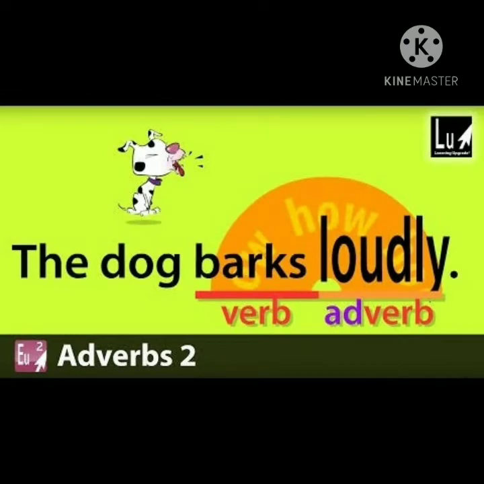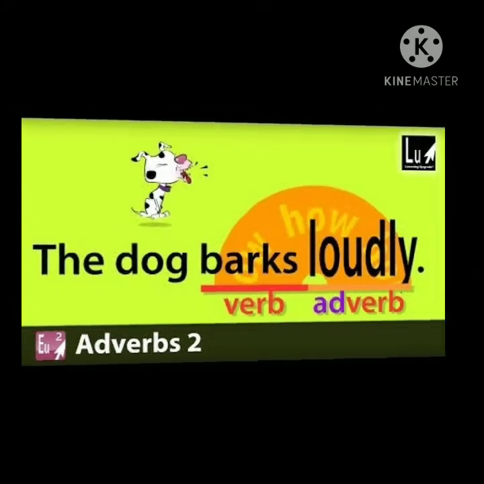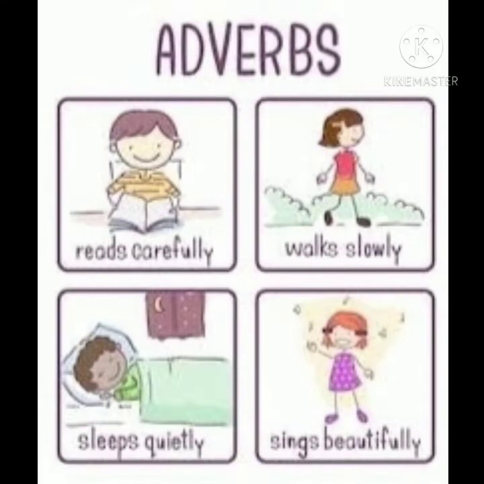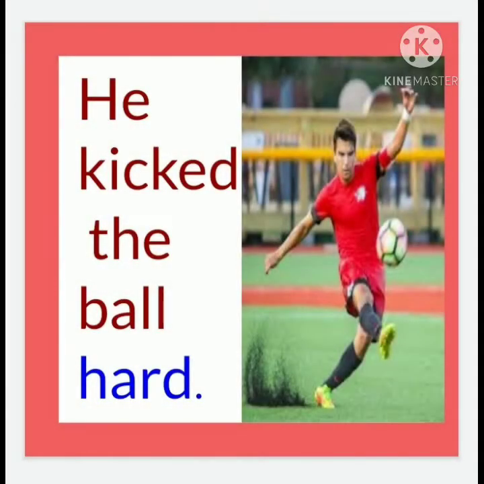For example, the dog barks loudly. Here the verb is barks. And how does the dog bark? Loudly. So the word loudly tells us how the action is performed. So loudly is the adverb. In the given sentences, the words carefully, slowly, quietly, and beautifully are the adverbs which tell us how the work is done.